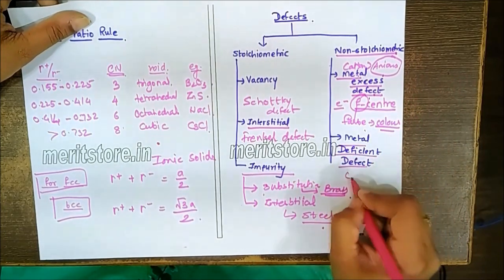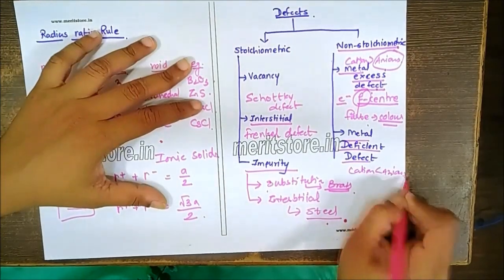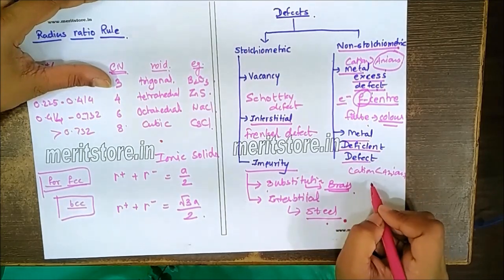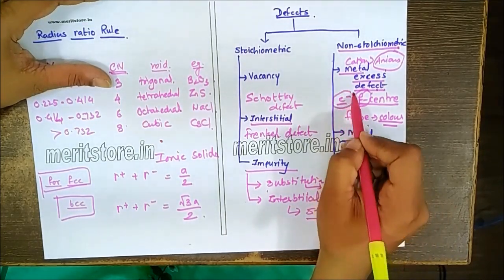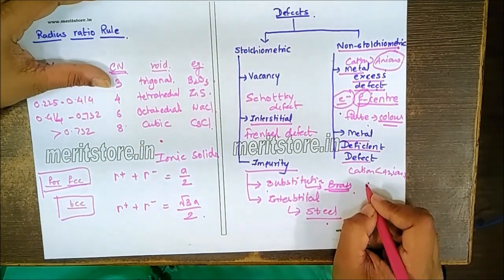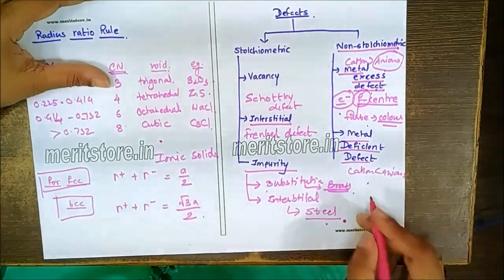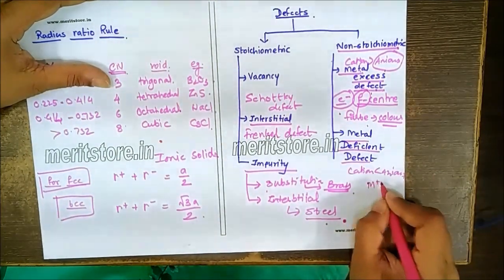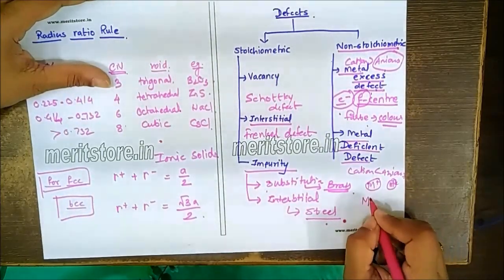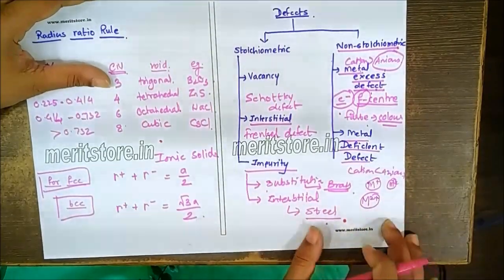It may happen that the cations are less in number compared to the anions. Then such defects are called metal deficient defects, where the neutrality has to be maintained. Now here, as the anion positions are taken by the electrons, here the cation positions are compensated by the remaining cations being present in a higher oxidation state. So if one metal is present in +1 state in all the metal in that crystal, you may find some of the metals present in their higher oxidation state so as to balance the electrical neutrality.